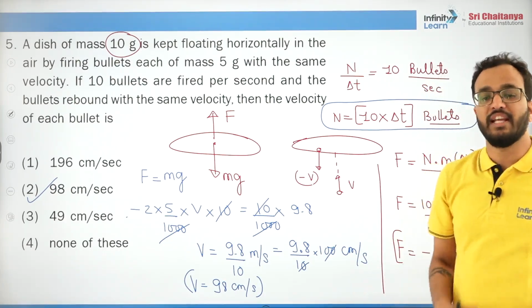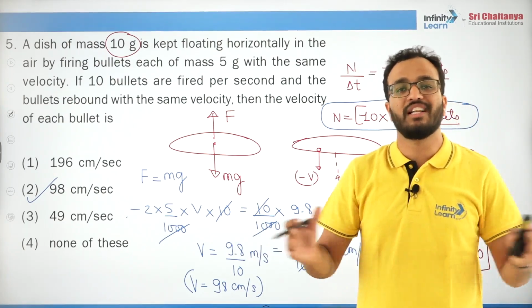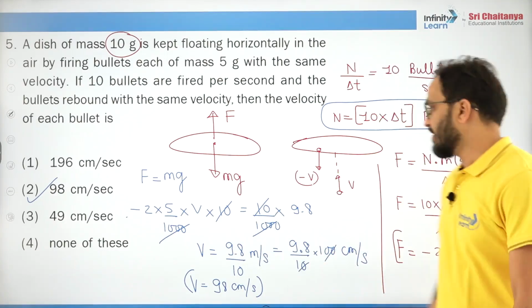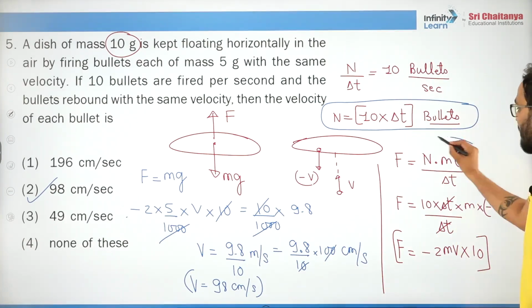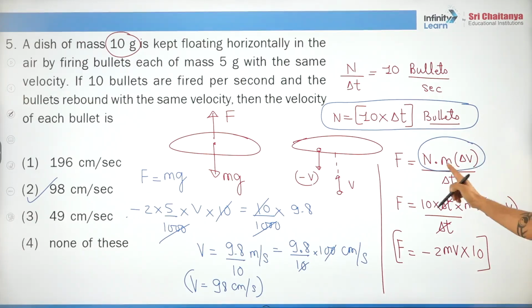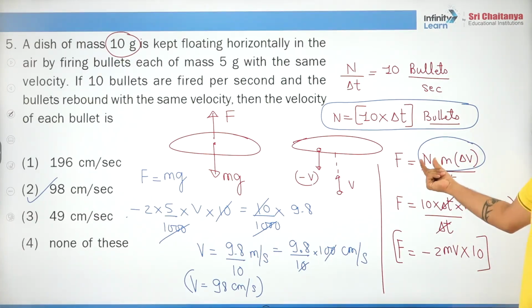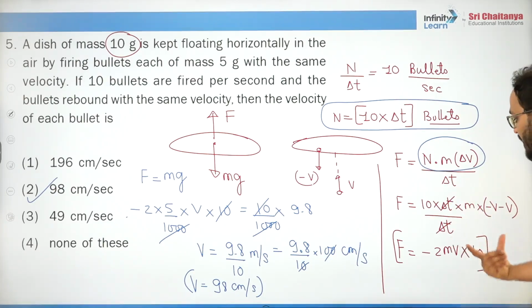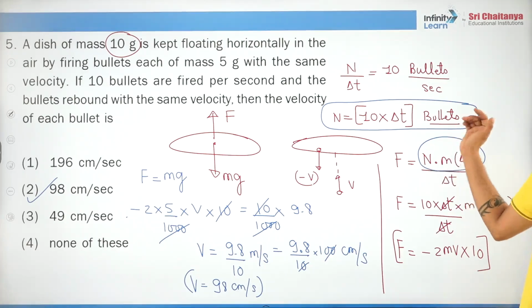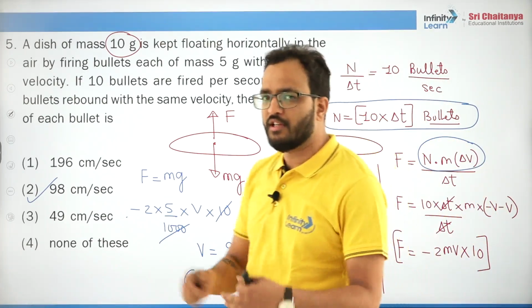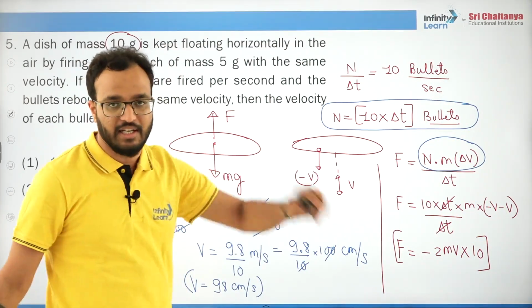So what we do, we take it over a time interval, we observe it over a time interval delta t, and let's say that the overall change in momentum will be the total number of bullets multiplied by the change in momentum of a single bullet. So this is the overall change in momentum of n bullets in delta t time. So this is how we get the answer. Clear? Or else you can remember this formula, there is no problem. You will definitely get the right answer.